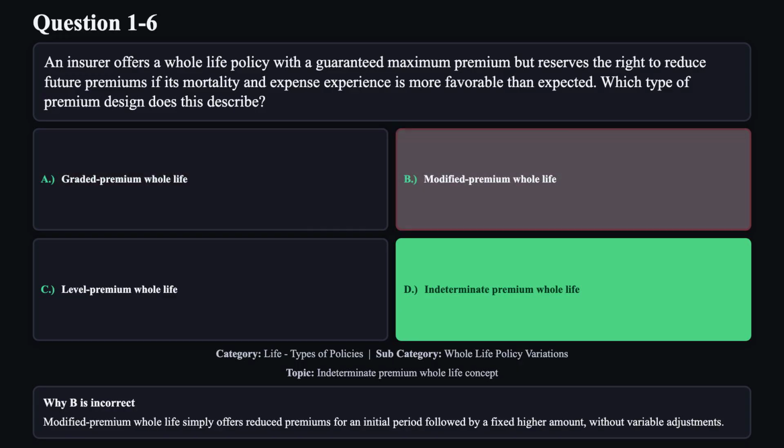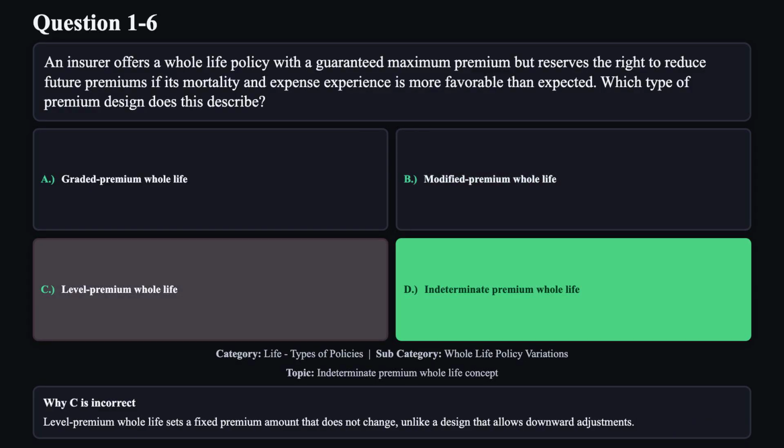Reason B is not correct. Modified premium whole life simply offers reduced premiums for an initial period, followed by a fixed higher amount without variable adjustments. Reason C is not correct. Level premium whole life sets a fixed premium amount that does not change, unlike a design that allows downward adjustments.